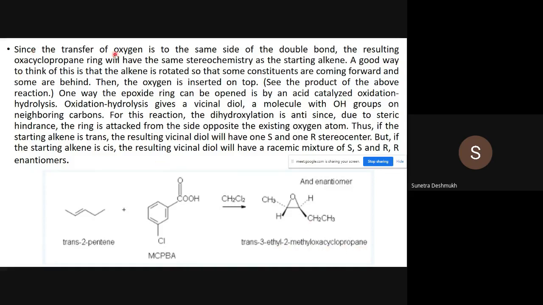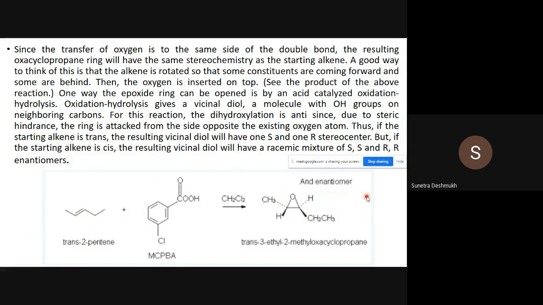Transfer of oxygen is to the same side of the double bond. The resulting oxacyclopropane ring will have the same stereochemistry as the starting alkene. A good way to think of this is that the alkene is rotated so that some substituents are coming forward and some are behind. Then the oxygen is inserted on top.